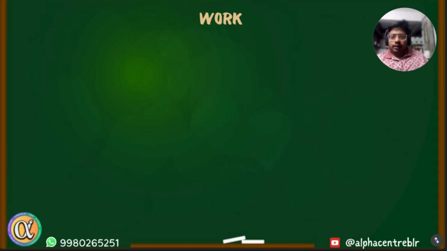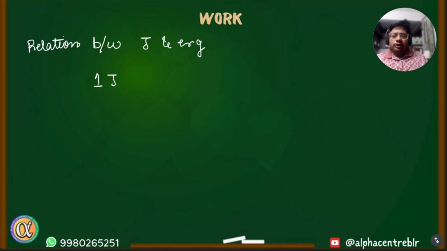All right, the relation between joules and erg. We can start with 1 joule. They may also ask you to derive the relation, so I'm doing the full derivation so that you understand the derivation as well as you can remember the value. So 1 joule is equal to 1 Newton multiplied with 1 meter.